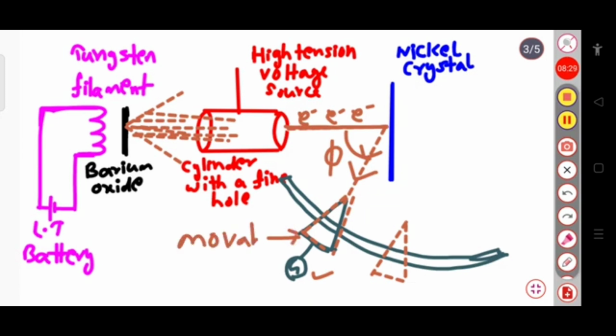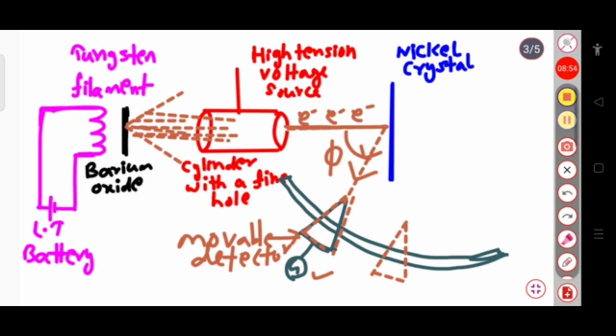Let me write here: this is the movable detector, and G is the galvanometer. Is that clear to you? The Davisson-Germer experiment basically proved the De Broglie hypothesis, that every microscopic particle has wave characteristics.